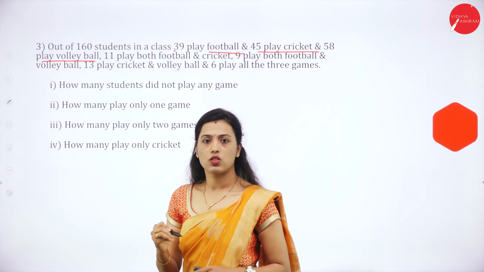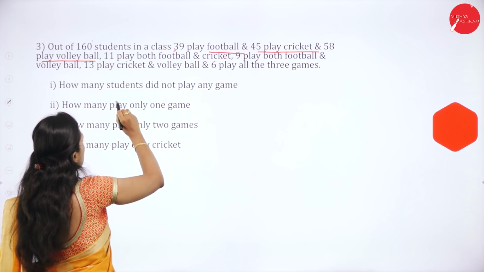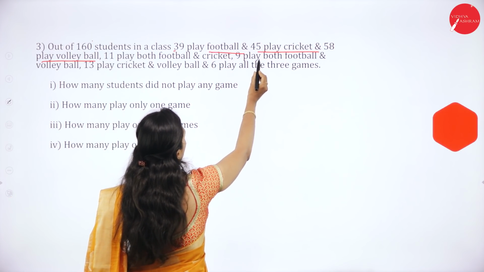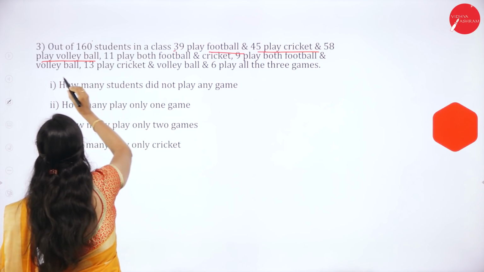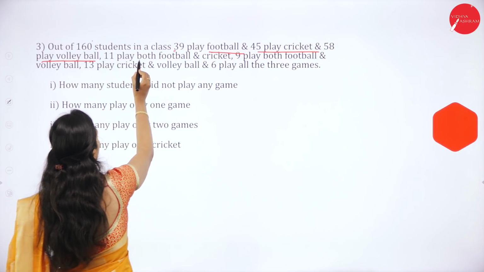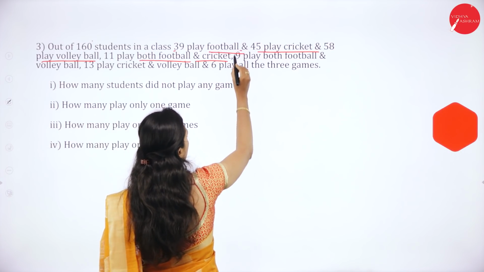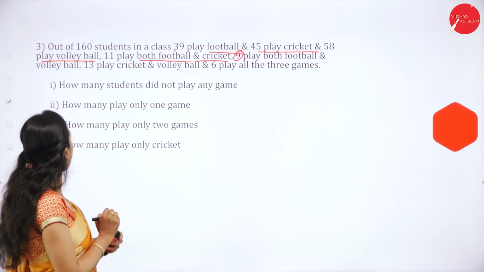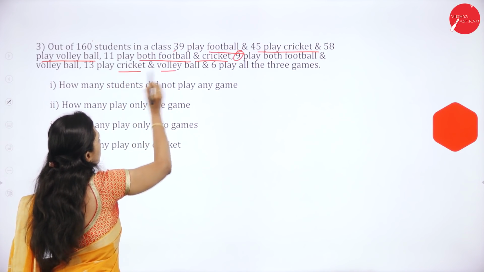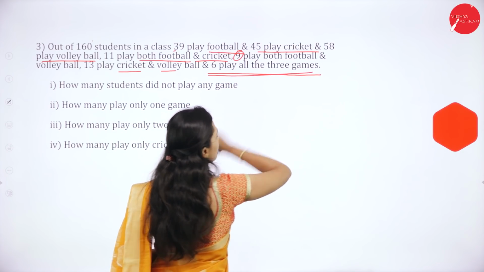Out of 160 students means the total strength is 160. 11 play both football and cricket, 9 play both football and volleyball, 13 play cricket and volleyball, and 6 play all 3 games.